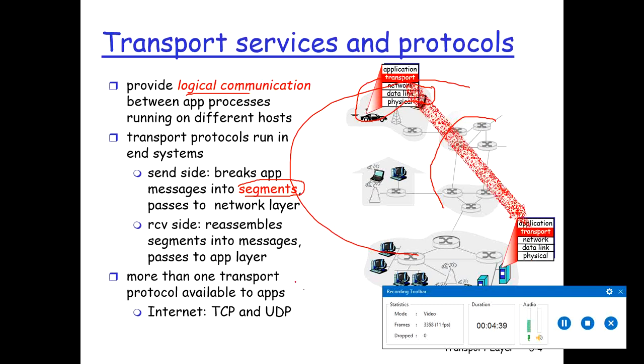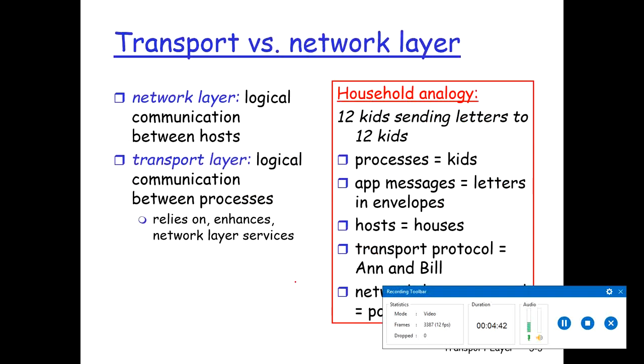Moving ahead, so this is logical end-to-end transportation. Let's understand the relationship between the transport layer and the network layer. We know that the network layer is below the transport layer; the transport layer lies above the network layer in the protocol stack. The transport layer provides logical communication between processes running on different hosts, whereas a network layer protocol provides logical communication between the hosts.